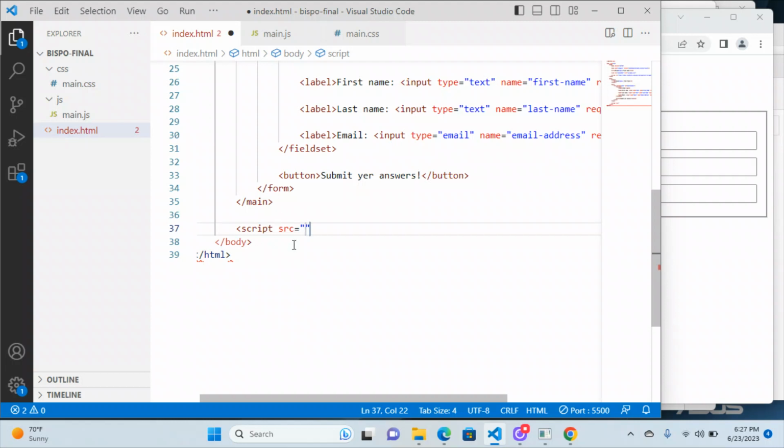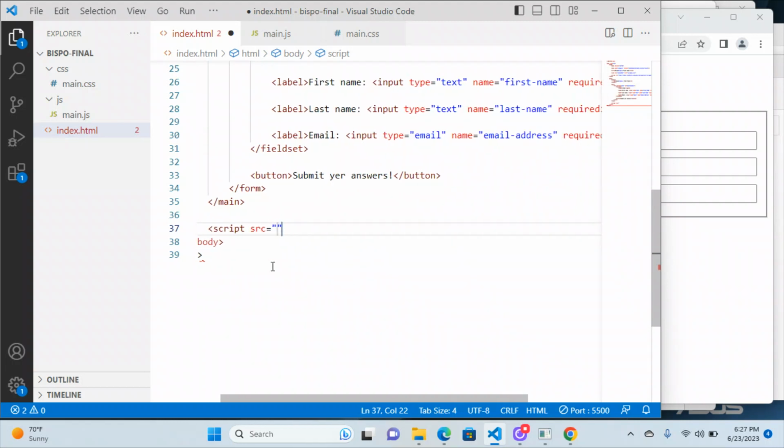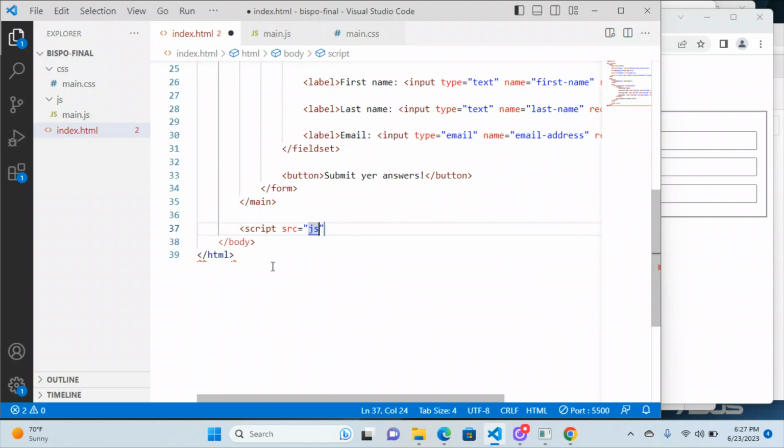So it's once again not giving me that handy little drop down. I don't know why, but it's in JS. There we go. /main.js. Something with those quotes, I don't know what happens. Okay, so anyway, there we go.